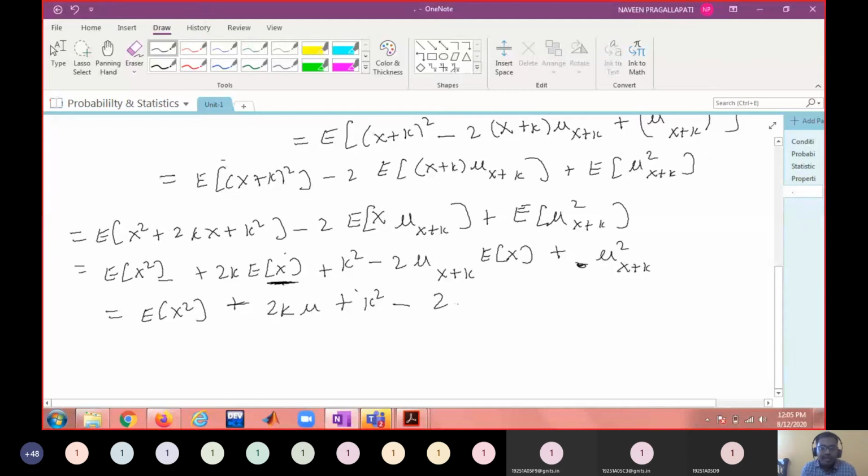I'm not able to write 2 mu into mu x plus k, plus mu x plus k whole square. Can we cancel anything? Or did I make any mistake?